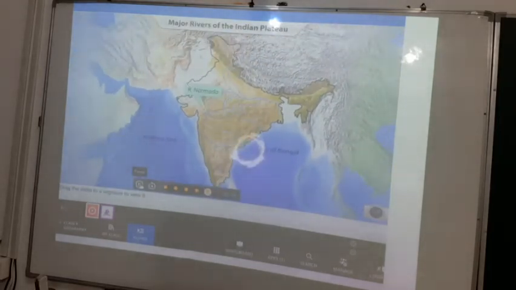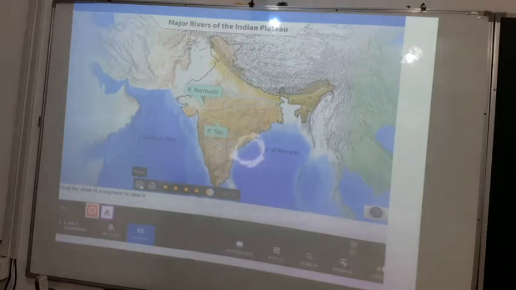The river Narmada is the largest west-flowing river in India. You have to remember that the Narmada is the largest river in the western part of our country. It is not the whole of India but the western part of our country. The river originates at Amarkantak in the Maikal Hills and drains into the Arabian Sea. It does not form a delta as it flows through hard rocks.